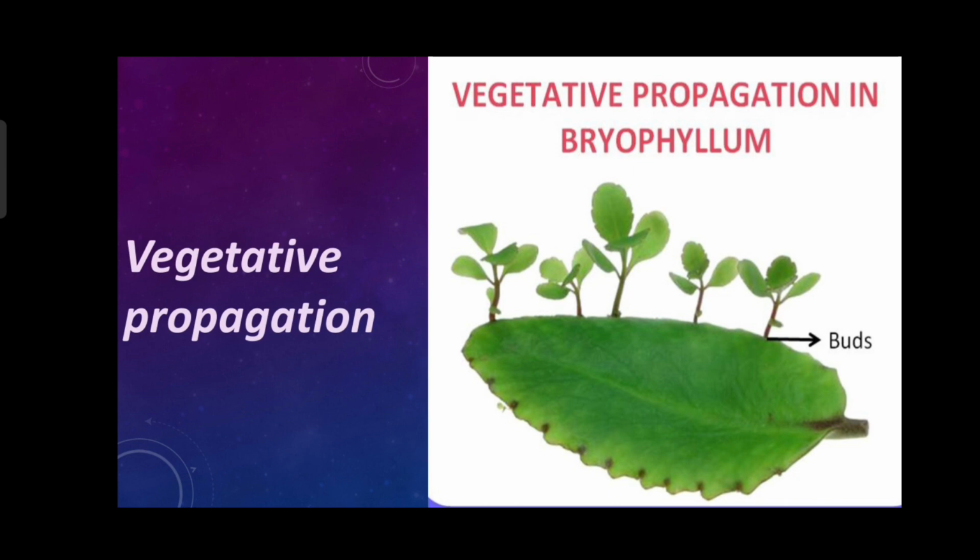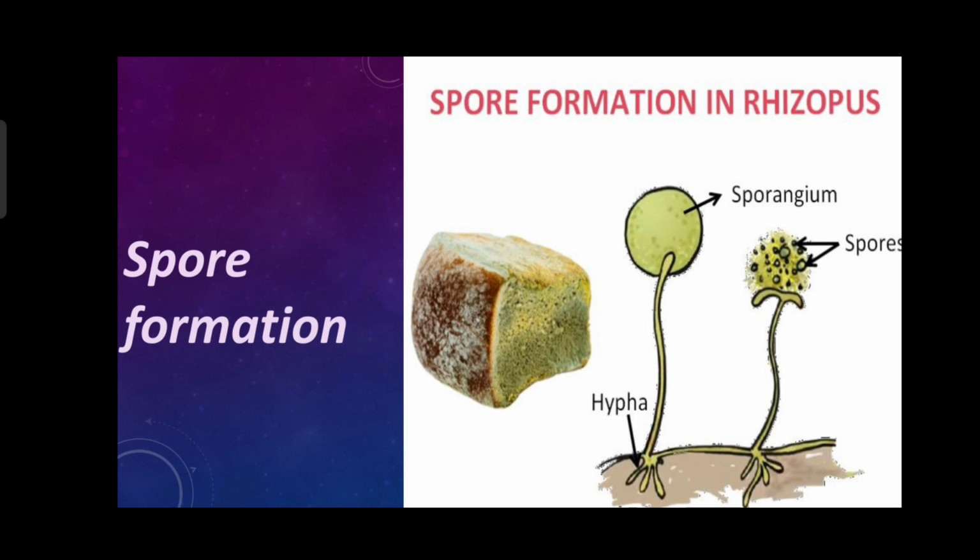Okay. The last part of our topic is spore formation. It is one of the famous topics in biology that you will study again and again in your higher classes. So, pteridophytes and fungi like Mucor show spore formation. Let's take an example of Mucor.